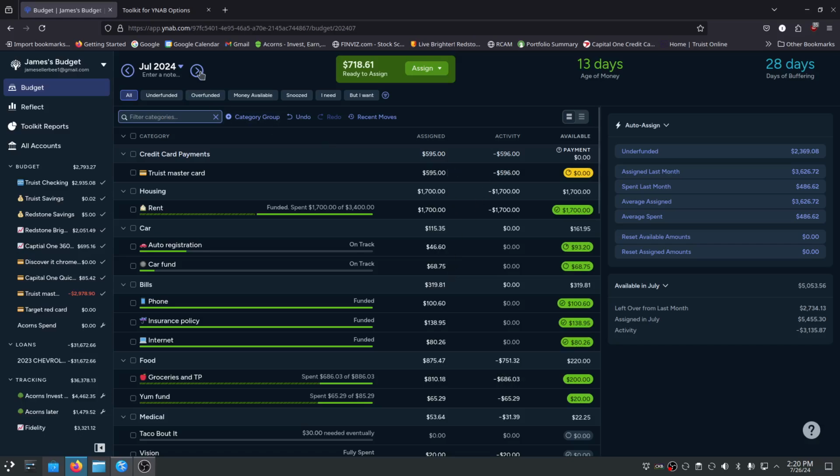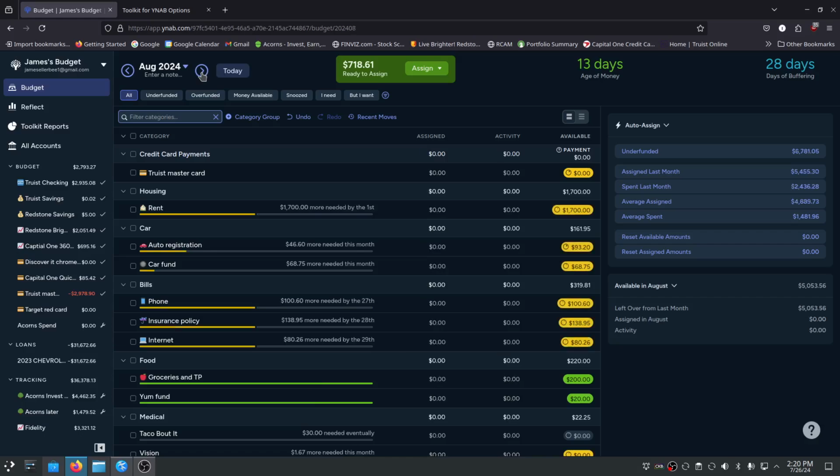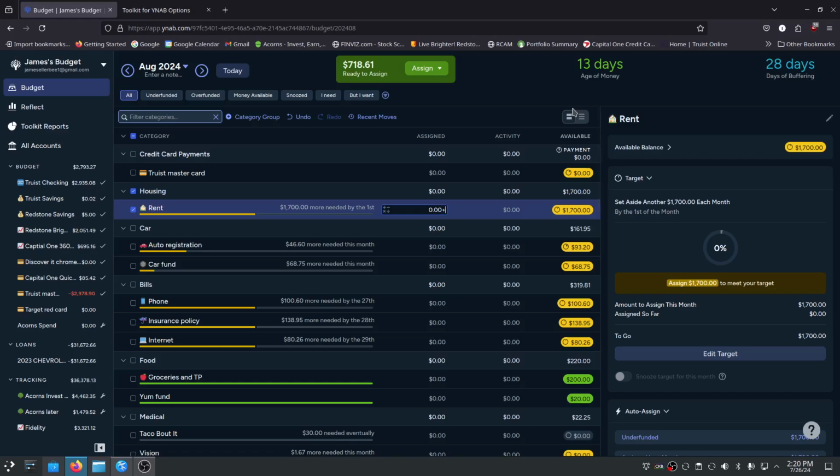But what I want to test is if I can just flip to the next month, take this ready to assign, and let's say 7/18. Can I just go ahead and apply this directly to the next month? I think I can, and I don't know if I like this strategy, but I don't know if I like having a holding fund. I don't know how I want to deal with this yet. Perhaps the holding fund is the most efficient way to do this, but I'm just going to leave it assigned in this category for next month.